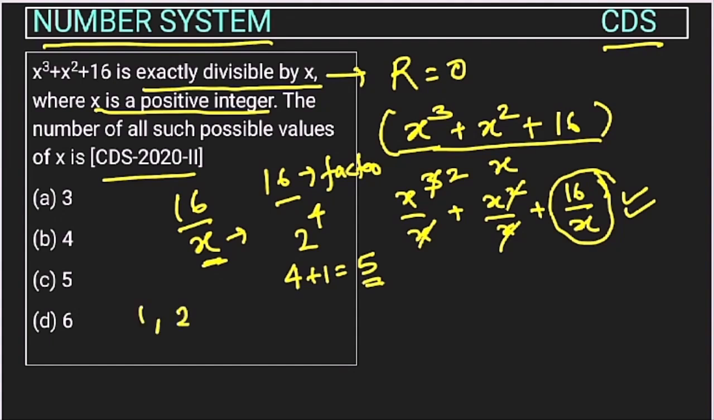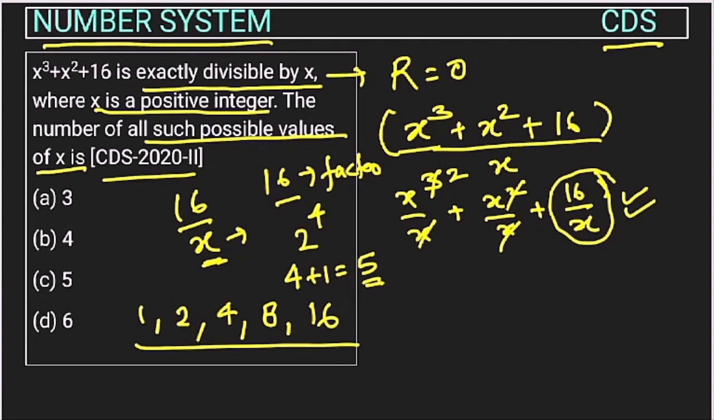1, 2 से भी डिविजिबल है, 4 से भी हो जाएगा, 6 से डिविजिबल नहीं है, 8 से हो जाएगा, right, and 16 से. So 1 2 3 4 5. So x can take any value out of these 5 values, right? So this is being asked, all such possible values of x. So the x can take any value.